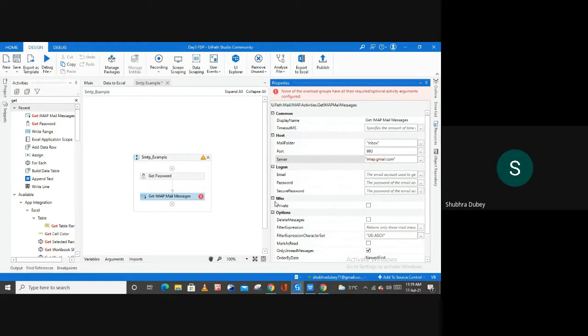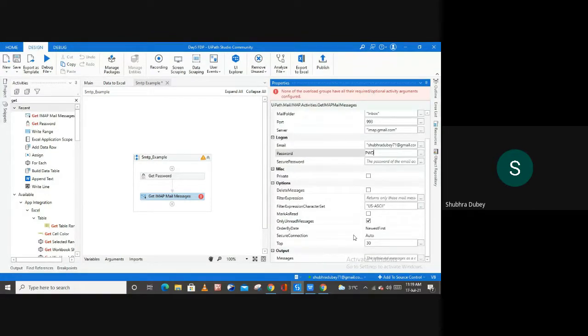The next one is where we have to provide our email. Again, if you want to create a variable for this, you can. After this, let me mention my password here.